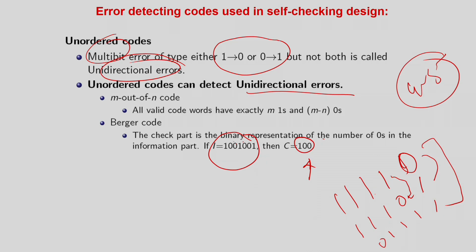Now what remains, we will try to develop the philosophy that such unordered codes can detect unidirectional multiple bit errors. So indirectly we will show that if you have unordered codes like m out of n code, Berger's codes, applied to circuits, and a fault leads to multiple bit unidirectional errors, this can be detected. So it will be much more efficient compared to a parity code. Why? Because parity codes can only withstand mainly single bit flips, and if there are an even number of bit flips, even if they are unidirectional, it will not be able to detect them because the parity count is maintained.